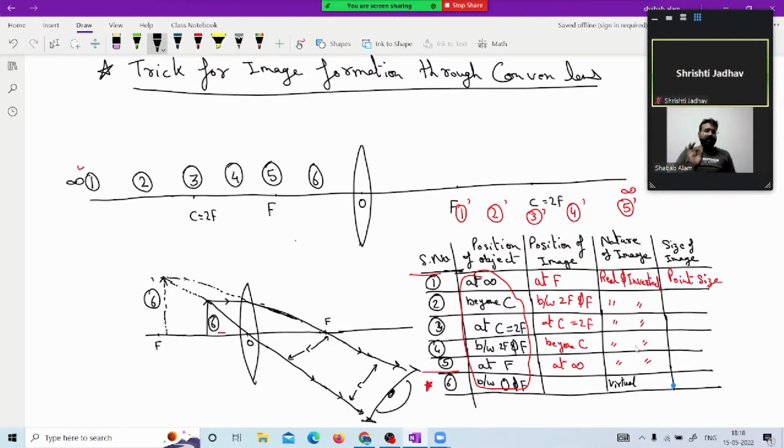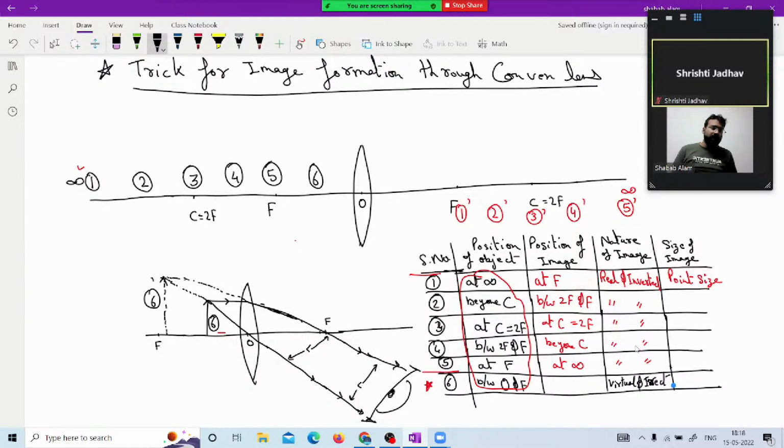For being virtual, we have only one condition. Real reflected or refracted rays cutting give a real image, and virtually produced rays, which are not actually rays but which we produce virtually by imaging, give a virtual image. That is what virtual rays we are talking about. Virtual and erect. This is virtual and erect.